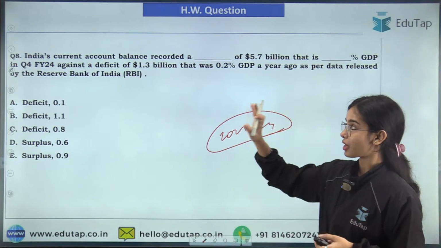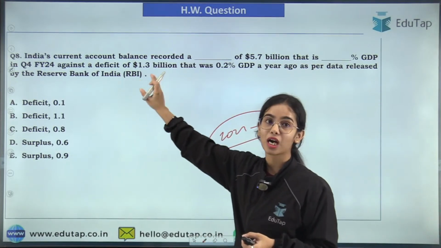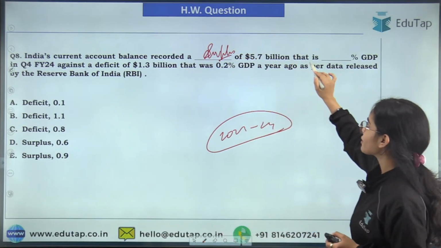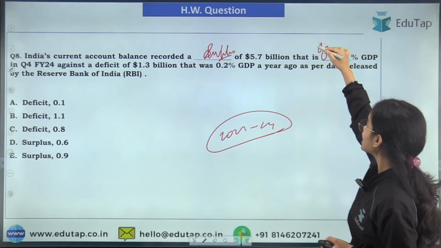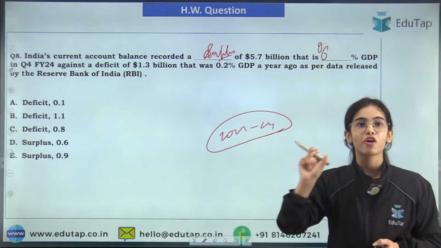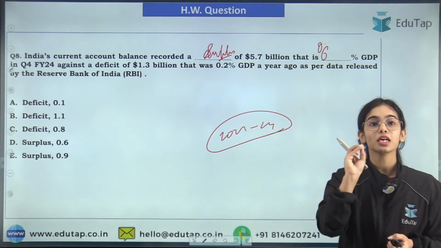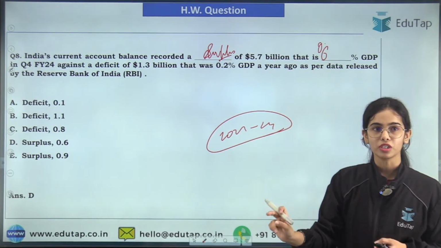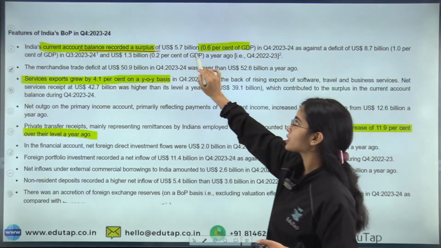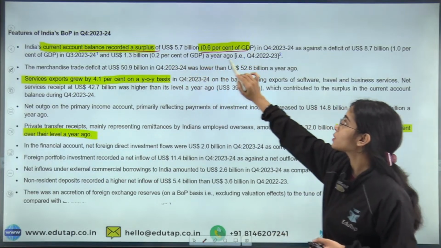because this is a big achievement of our country that after a long period of time, the current account balance has recorded a surplus of $5.7 billion, that is 0.6% of the GDP for the quarter 4. So in the quarter 4 of the 2023-24, we have got a surplus of 0.6% of the GDP. So this is a big deal that India's current account balance has recorded a surplus of 0.6% of the GDP